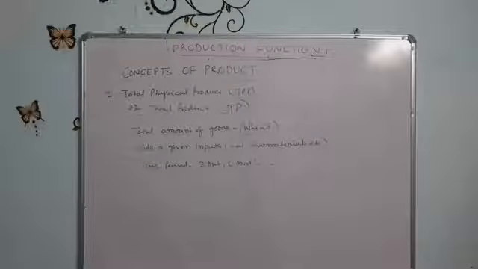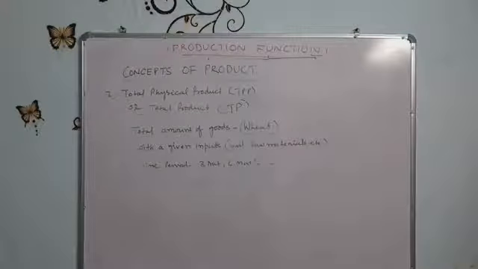It is called physical product because the products are visible. With the given inputs during the specified period of time, we look at the total physical product corresponding to each set of inputs as the quantity of input is increased. It means whenever the quantity of input is increased, he will increase his variable factors. That we will analyze later on. So that is what the total physical product is. You are clear about the total physical product.